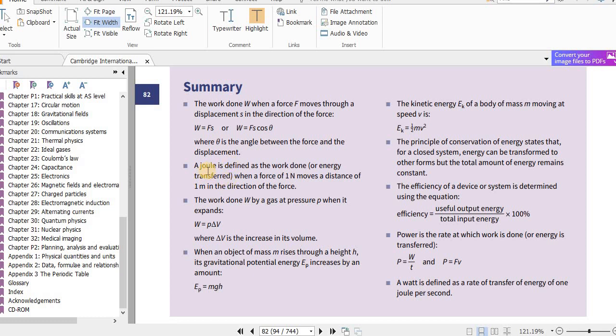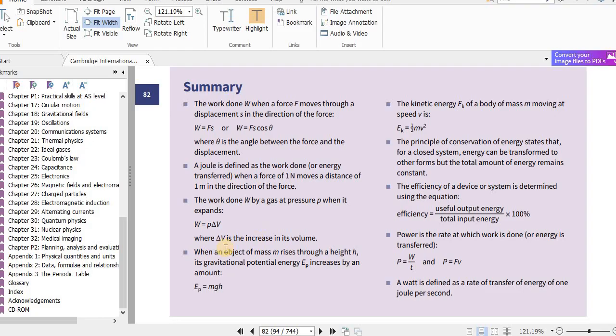Then we learned what a joule is. A joule is defined as the work done or energy transferred when a force of 1 Newton moves an object a distance of 1 meter in the direction of the force. So this is for 1 joule. Okay. The work done W by a gas at pressure P when it expands. Remember, this happens at constant pressure. We saw the example of the piston. Remember the syringe? There was a diagram I told you that is very important.